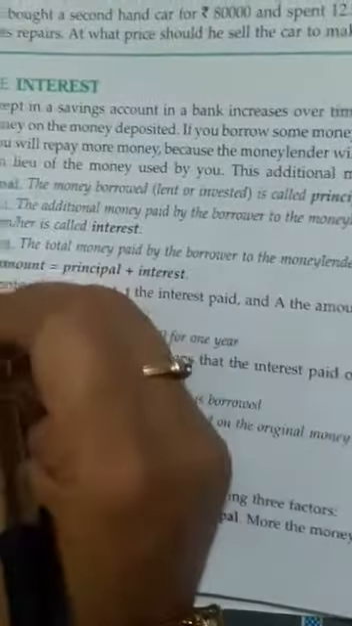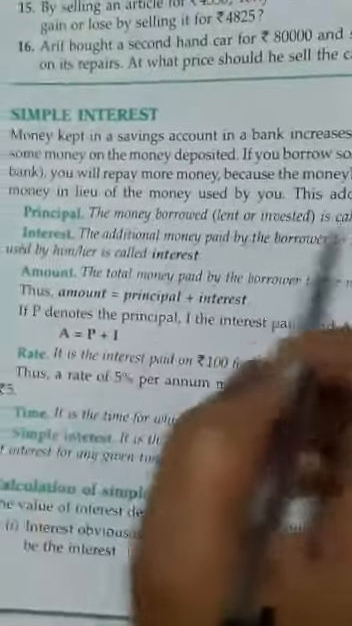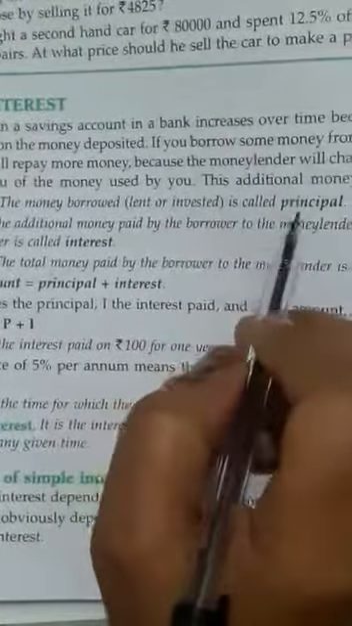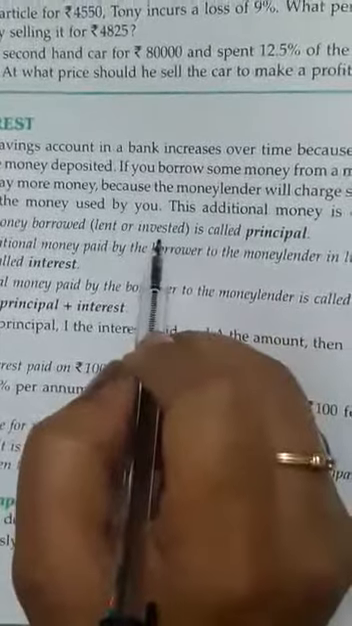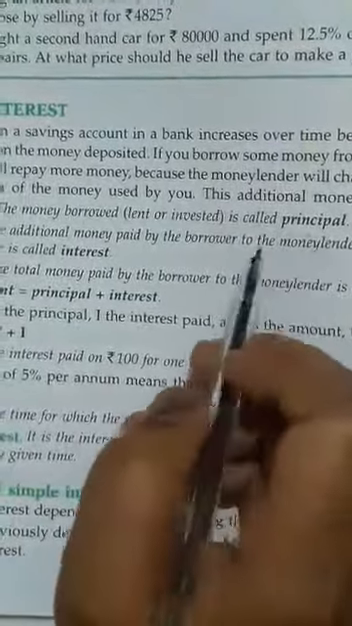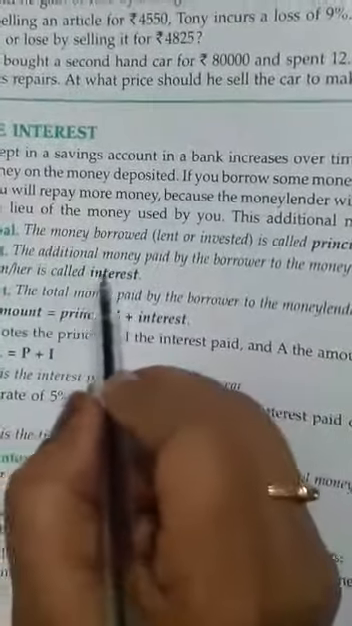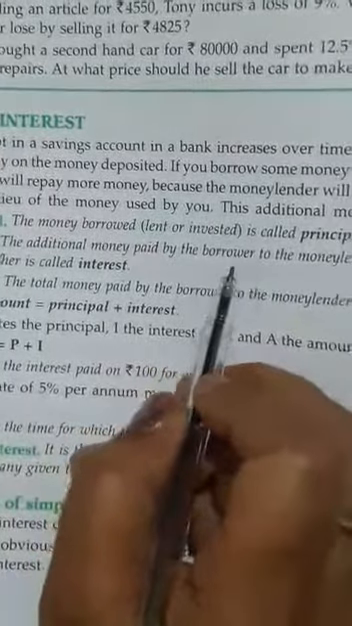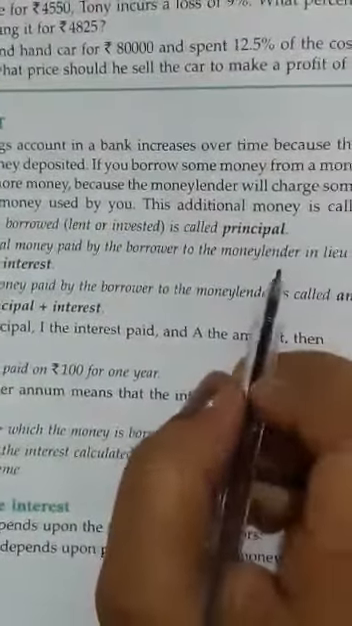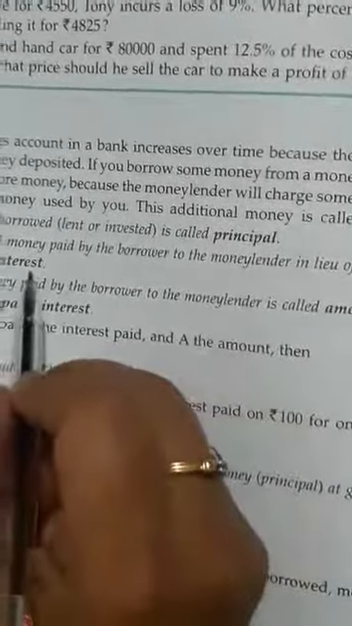So here you should be familiar with a few terms. Principal: the money borrowed or lent or invested is known as principal. If you are investing any money in the bank or you are borrowing from your friend, that money is known as principal. It will be denoted by capital P. Next is interest. The additional money that will be paid by the borrower to the money lender, or that will be given to you by the bank in lieu of money deposited, is known as the interest.